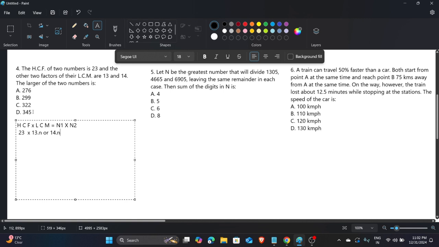Now for the other two, see 322. Yeah, it is not divisible by 13, so we try 14. Yeah, it is divisible by 14 and it is divisible by 23 also. So C can also be our answer, because C is greater than option B. Now see the last option, 345. No, it is not divisible by 14. So try with 13. Yeah, it is not divisible by 13 also. So our answer is C. Okay, the answer is C.